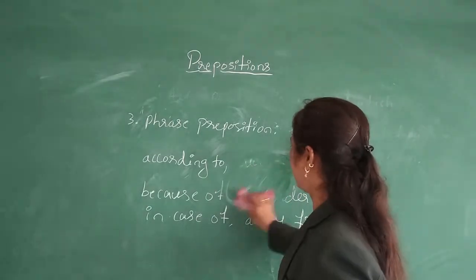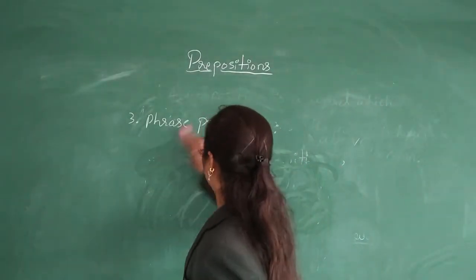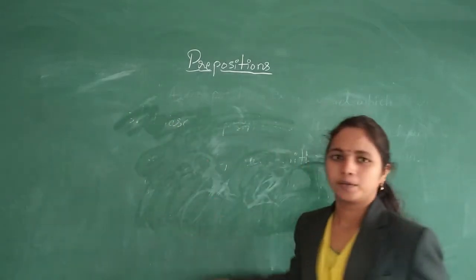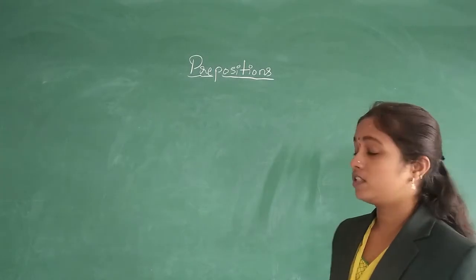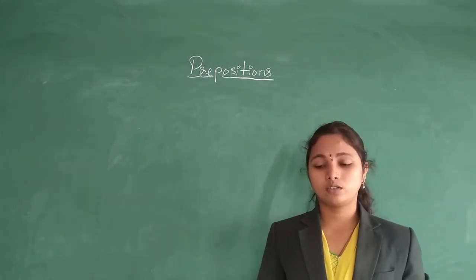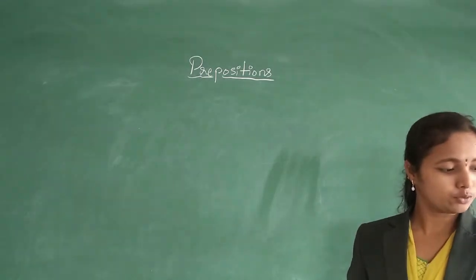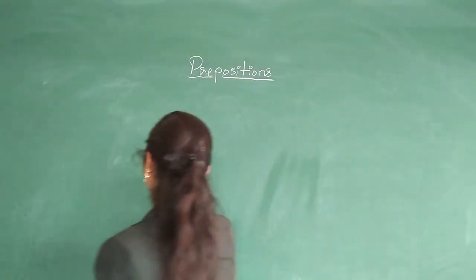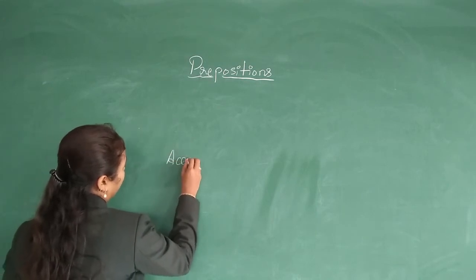So dear students, we will see some examples of phrase prepositions. First, I will use the phrase preposition according to.